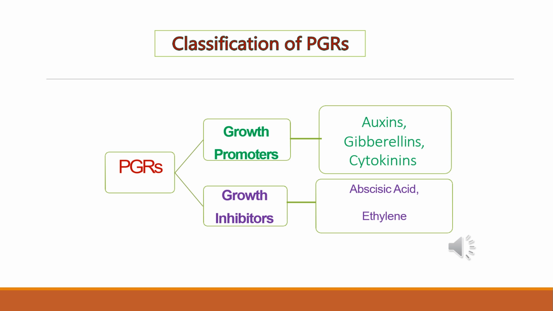The other group plays an important role in plant responses to wounds and stresses of biotic and abiotic origin. They are also involved in various growth inhibiting activities such as dormancy and abscission. The plant growth regulator abscisic acid belongs to this group, and a gaseous plant growth regulator called ethylene could fit in either of the groups, but it's largely a plant growth inhibitor.